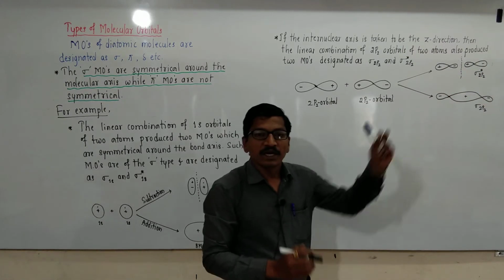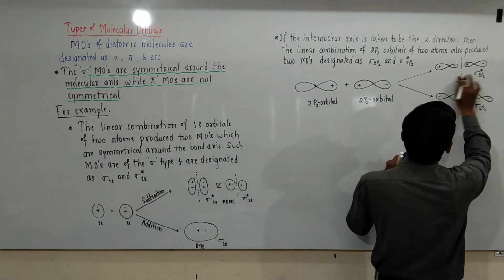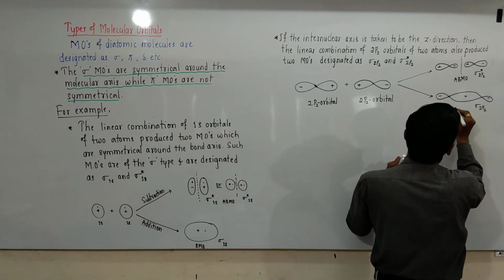One is the anti-bonding molecular orbital, sigma star 2pz, and the other is the bonding molecular orbital.